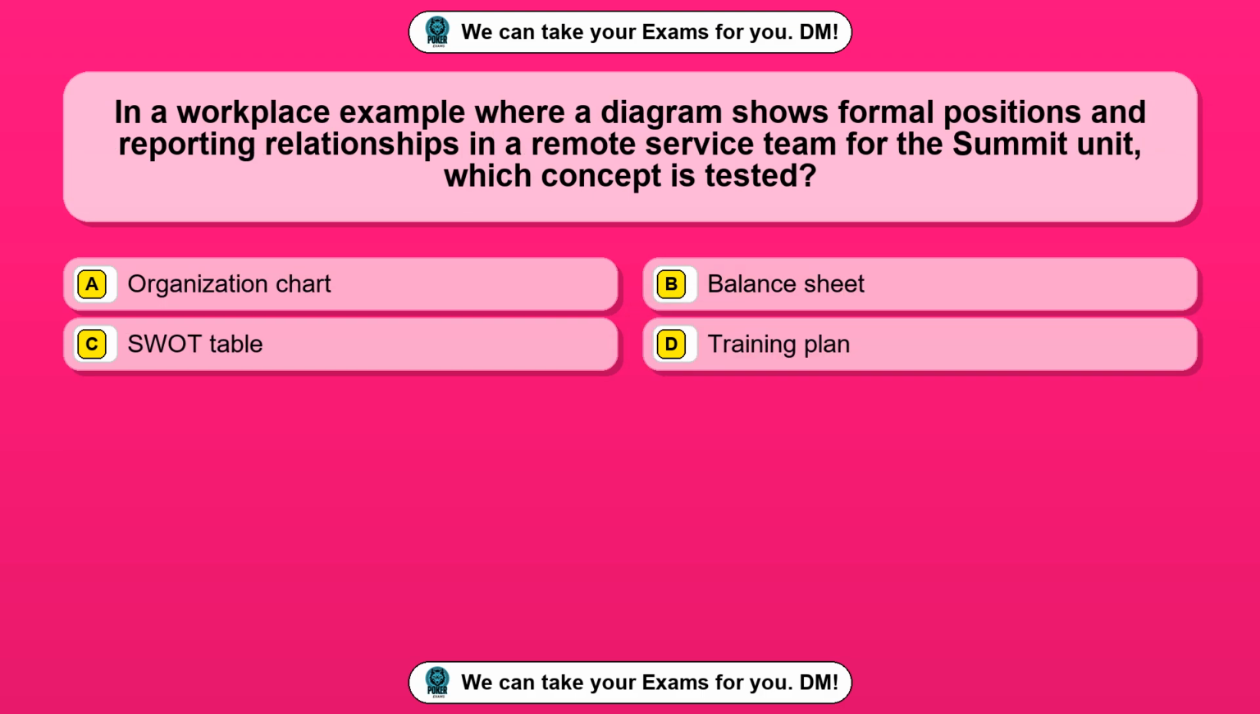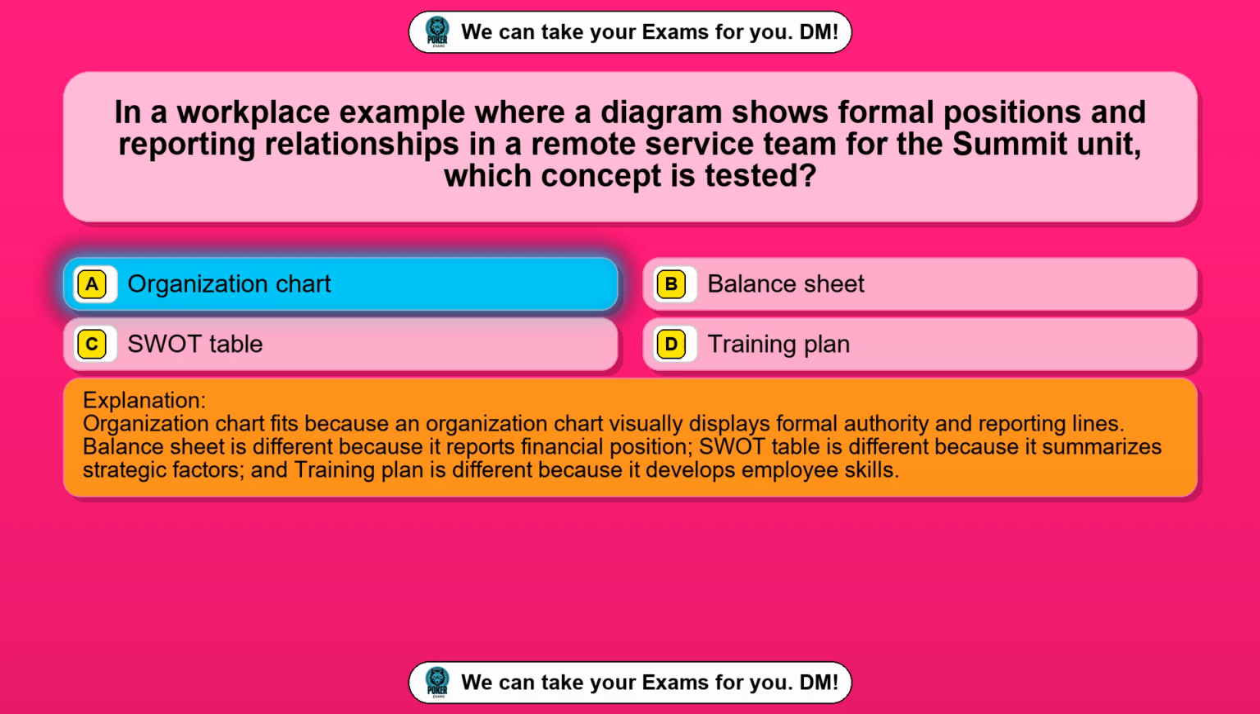Question 89. In a workplace example where a diagram shows formal positions and reporting relationships in a remote service team for the summit unit, which concept is tested? Option A, organization chart. Option B, balance sheet. Option C, SWOT table. Option D, training plan. The correct answer is option A, organization chart. Organization chart fits because an organization chart visually displays formal authority and reporting lines.